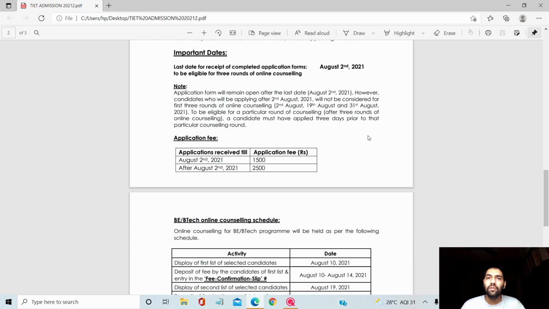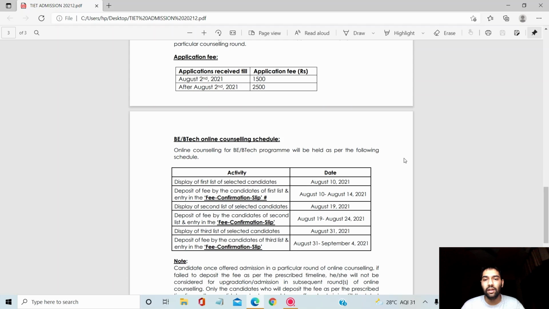If you want to be eligible for all 3 rounds of counseling which will happen on these dates, you have to fill the form on or before 2nd August 2021. If you fill the form after that, you will be considered for counseling only if you have filled the form 3 days prior to that counseling date. And yeah, that's it.